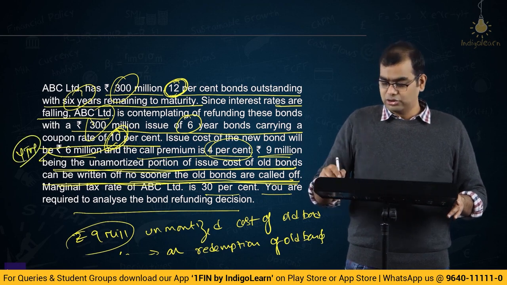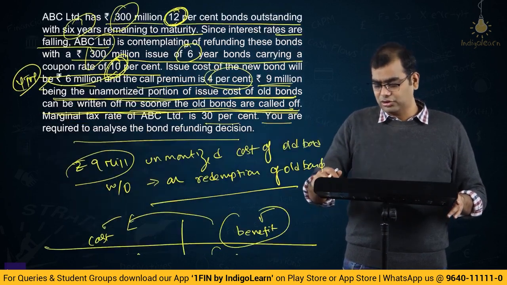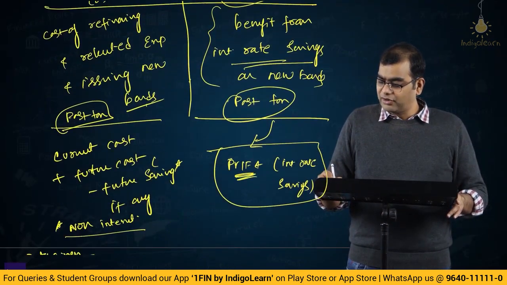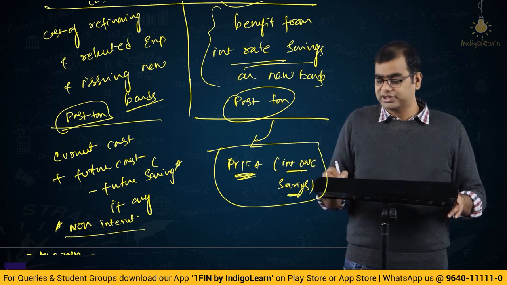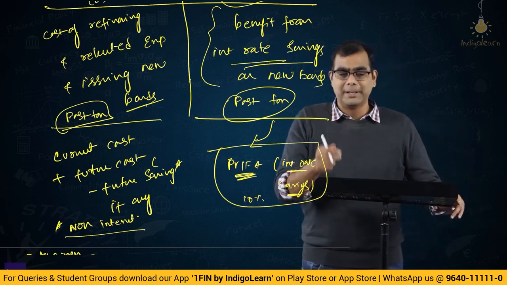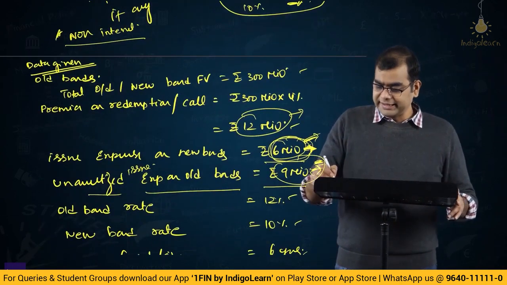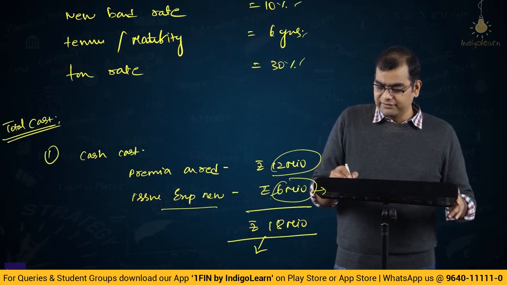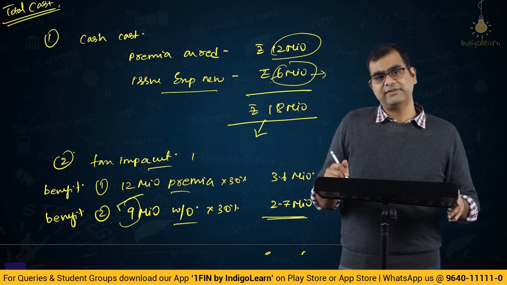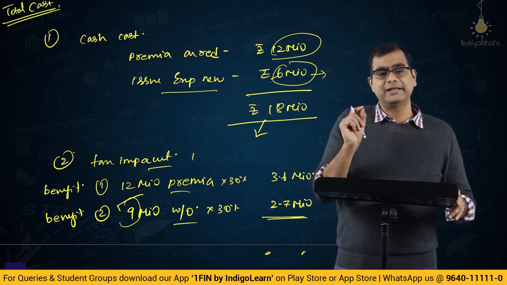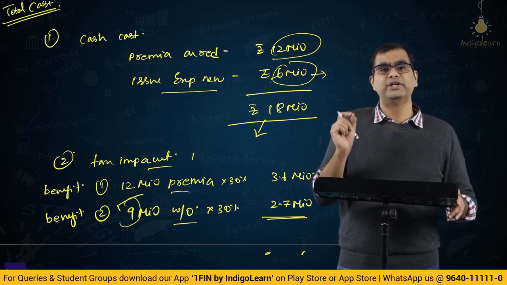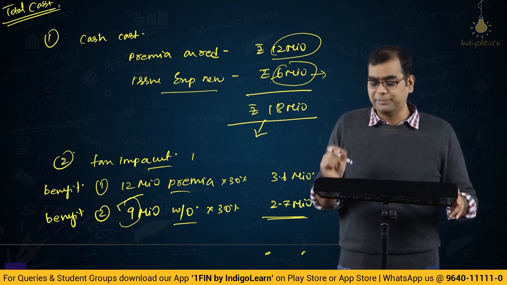Yes. So, should we discount all future cash flows? So, we are going to do here cost and benefit, right? Everywhere I said present value interest factor, right? We have the interest rate savings, but at what rate will you discount this? Will you discount this at 10%? Yes, that is one obvious possibility. But please note, everywhere we are taking post-tax numbers, because everywhere I am computing what is the tax impact, tax benefit, tax gain, tax loss. So, everything is after tax. Please remember your CA intermediate FM classes. Wherever you are using post-tax cash flows, you should discount them by post-tax rate, not pre-tax rate.